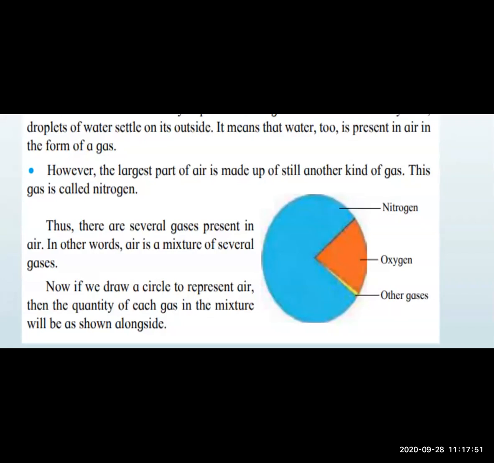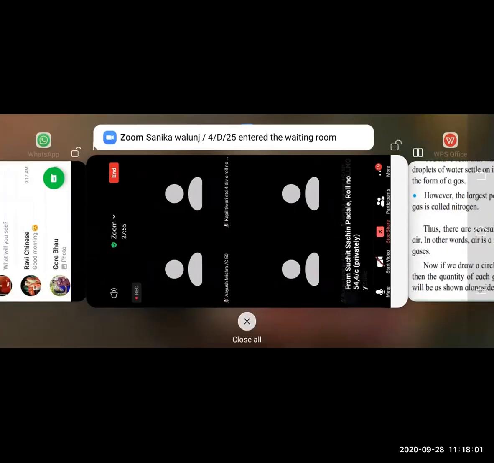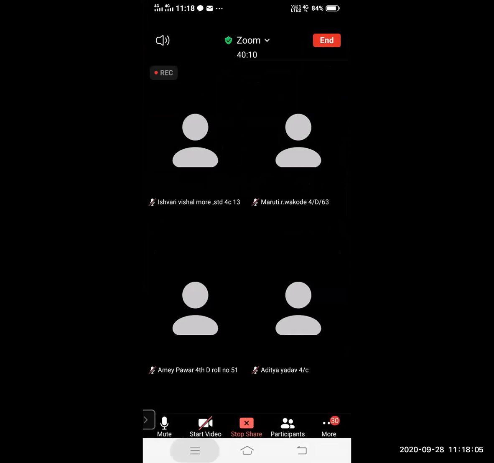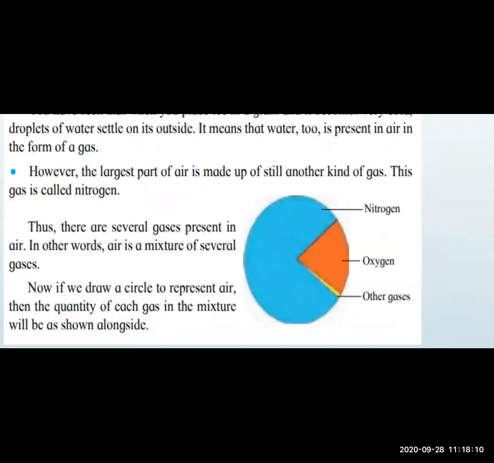What is air? Air is a mixture of several gases.